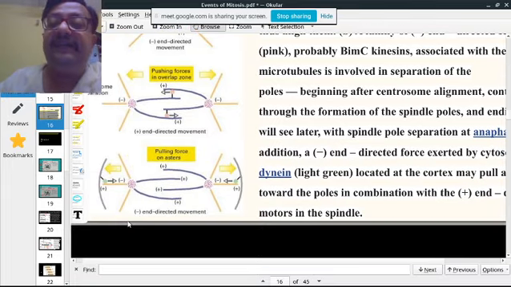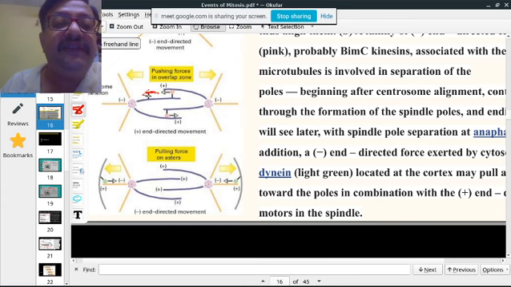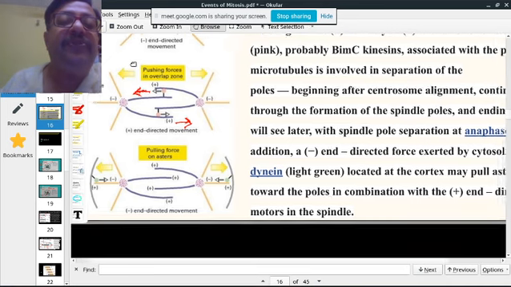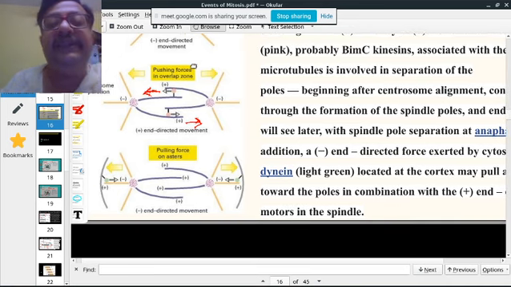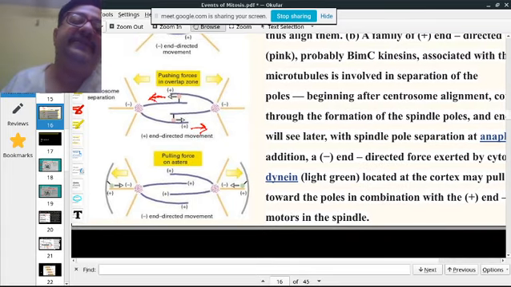Similarly, look at this pink. It's basically the BimC kinesins. They are plus end directed. They are giving a force here and a force here. Because of this force, there is a pushing force, one in this direction and the other in this direction.